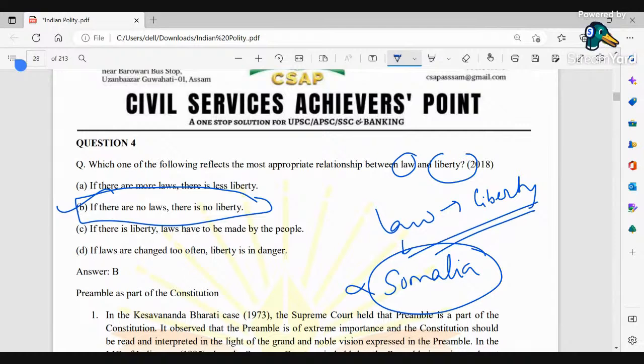Why do we have more pirates around the Gulf of Aden? It is because Somalia does not have specific laws to control the pirates in their country. So when there is lawlessness, there will obviously be no liberty, that is of thought, expression, belief, and customs. Therefore, this is the correct option.